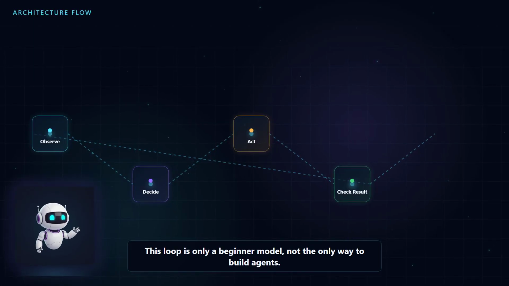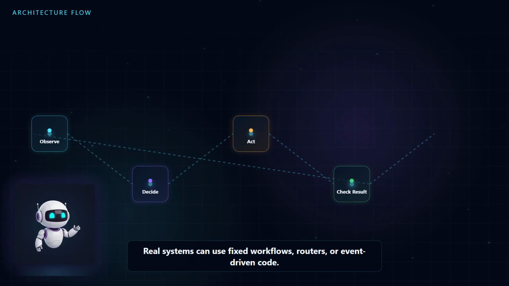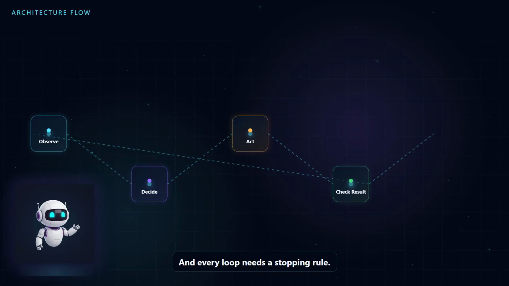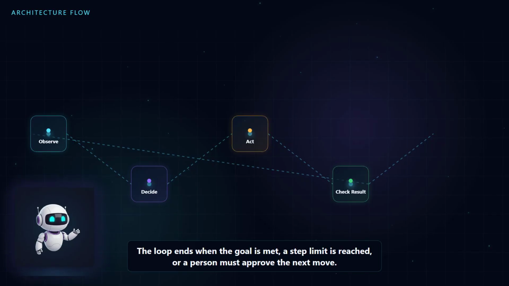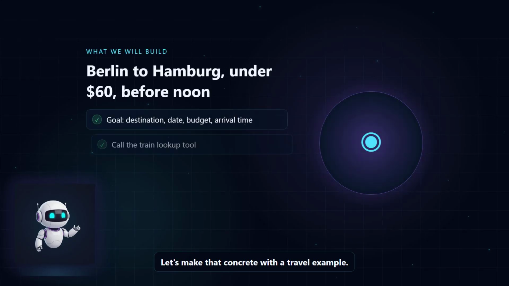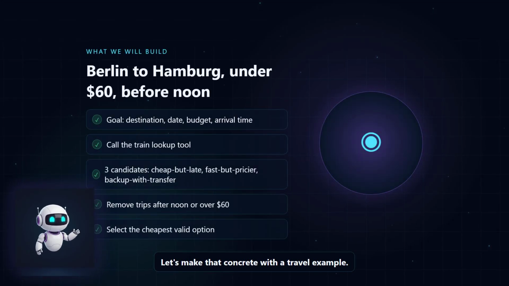This loop is only a beginner model, not the only way to build agents. Real systems can use fixed workflows, routers, or event-driven code. The useful idea is that the system is structured to move toward a goal. And every loop needs a stopping rule. The loop ends when the goal is met, a step limit is reached, or a person must approve the next move. Let's make that concrete with a travel example.